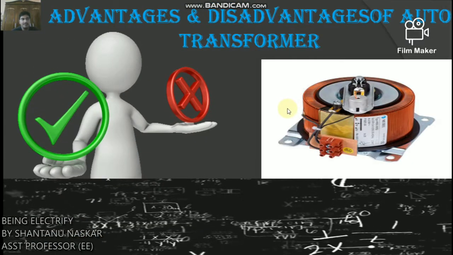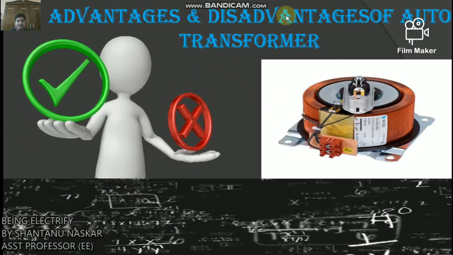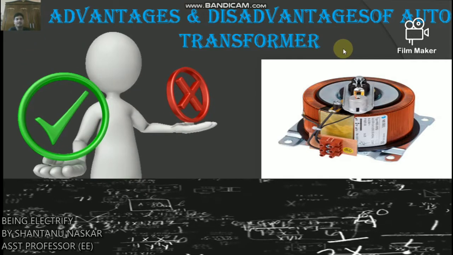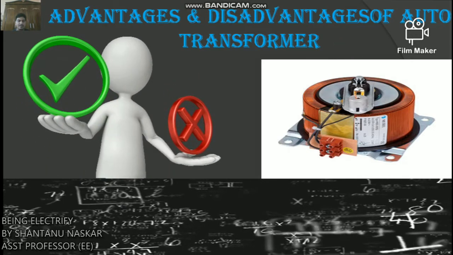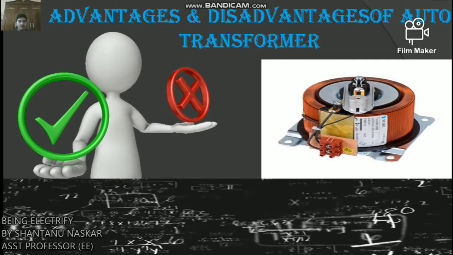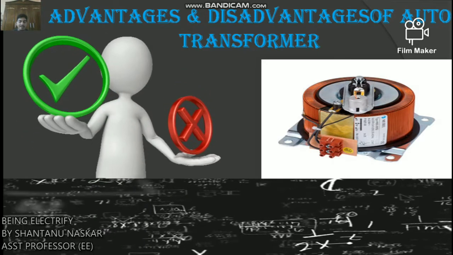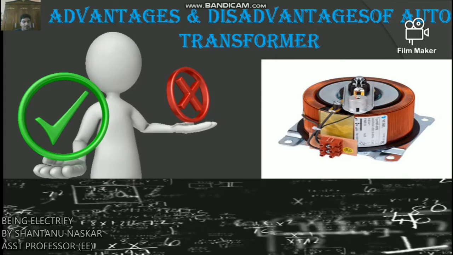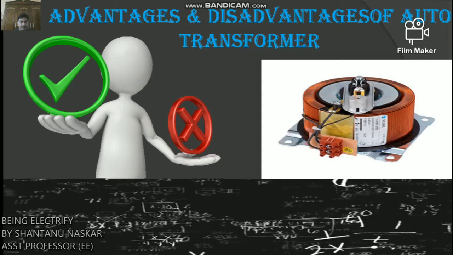Next I will discuss the advantages and disadvantages of auto transformer. Some advantages are: it is less costly, has better regulation, and has low losses as compared to an ordinary two winding transformer of the same rating. As you know that.